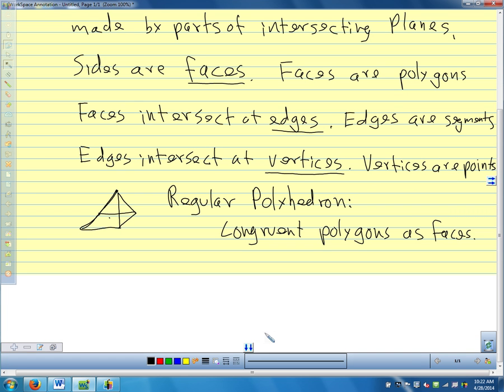So what would be the easiest, the simplest regular polyhedron that we could think of? A cube. All the faces are squares, congruent squares. So a cube is a regular polyhedron. That would be an example.